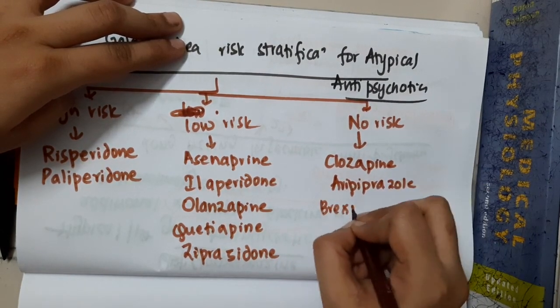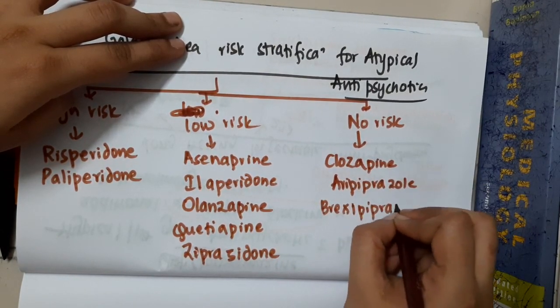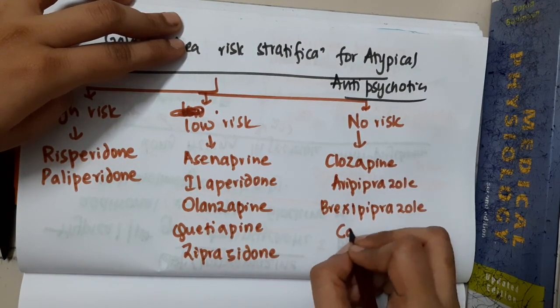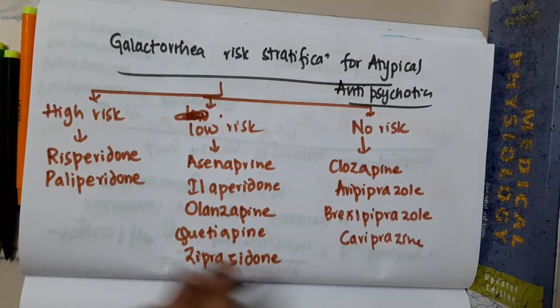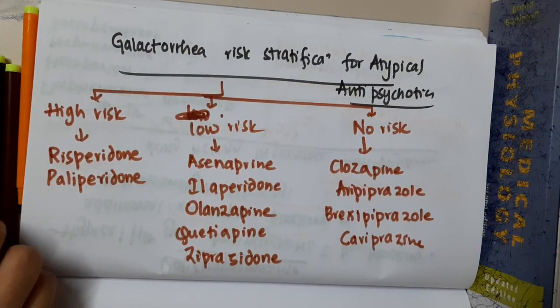brexpiprazole and finally cariprazine. So all these are high risk, low risk and almost no risk antipsychotics.